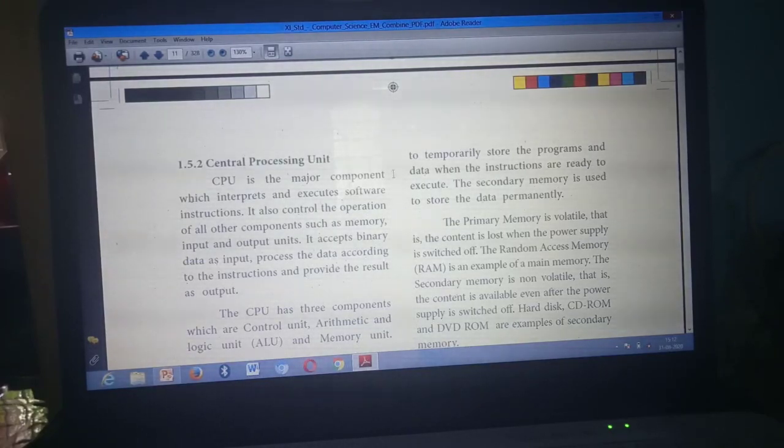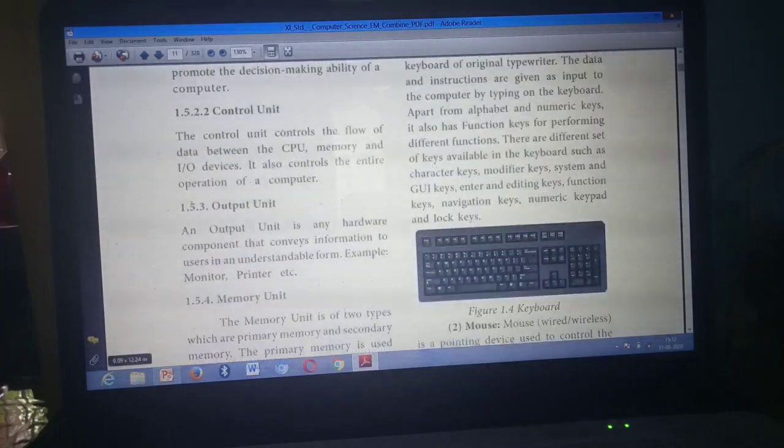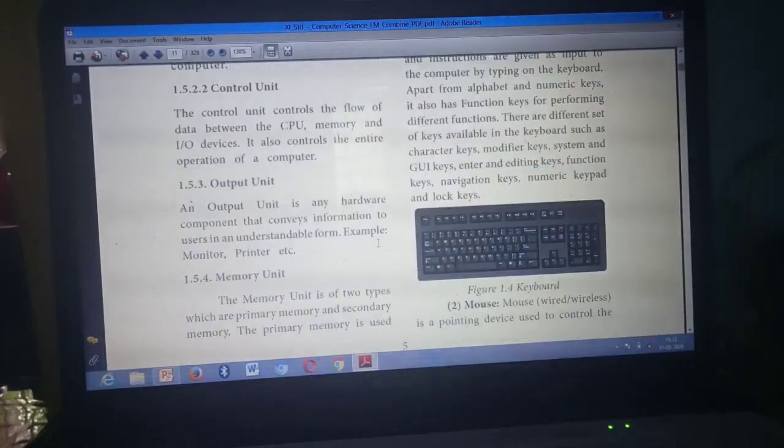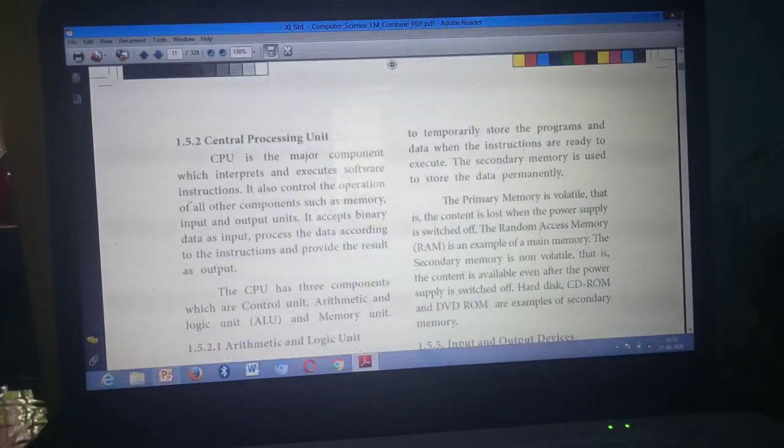Understand what I am telling? The first point, the one point I said, you need to write. Then from here you need to write: this memory unit is of 2 types. From here to here you need to mark, but in between, this part, and data when instructions are ready to execute, is not needed. Temporarily store programs. Then write this: secondary memory is used to store data permanently. Understand what I am telling?